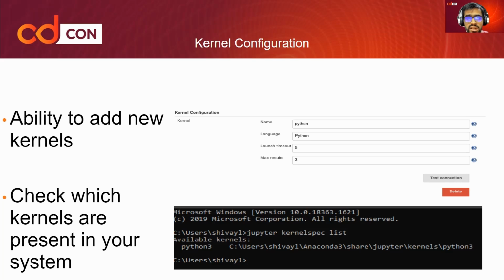And this allows you to create or add new kernels right into your Jenkins build steps. You just need to add the name, the language, the launch timeout, and the max number of results. And that gives you the ability to add new kernels.